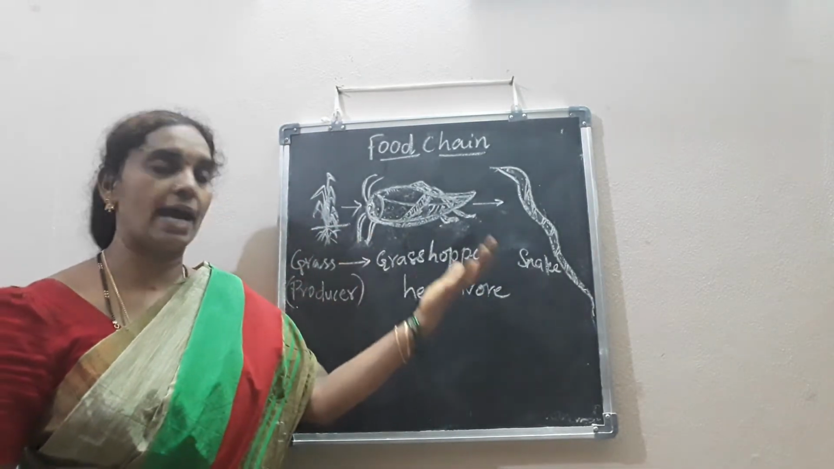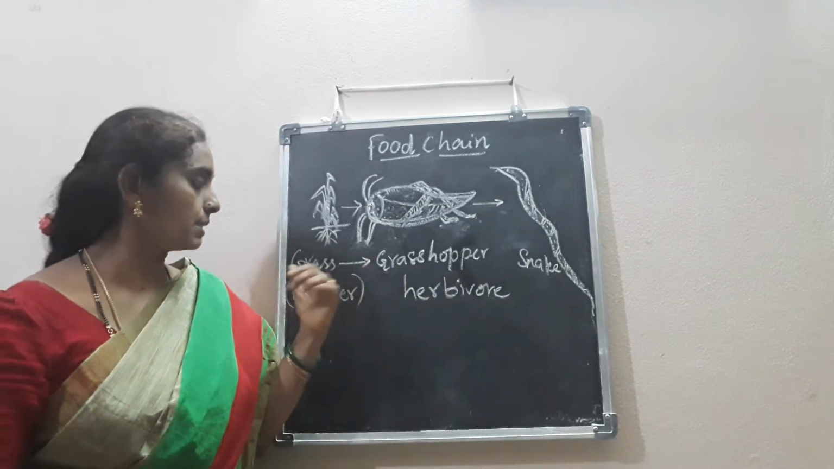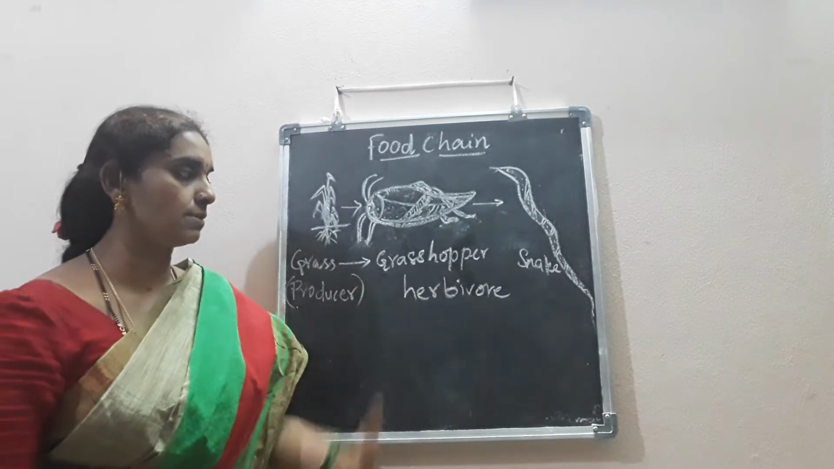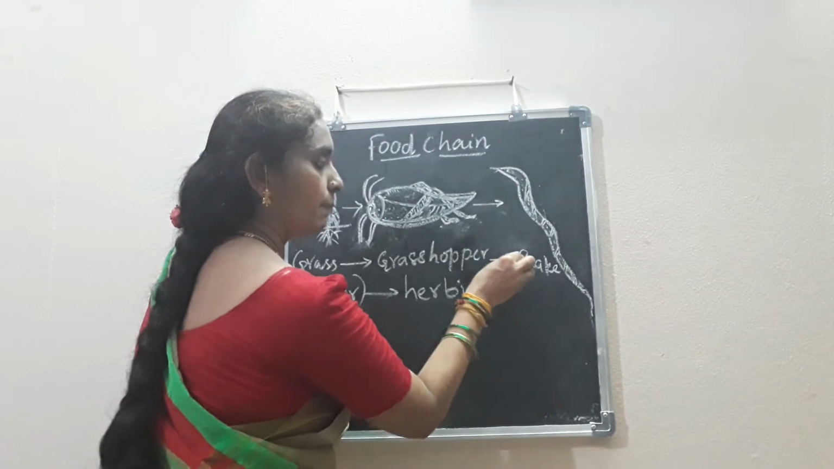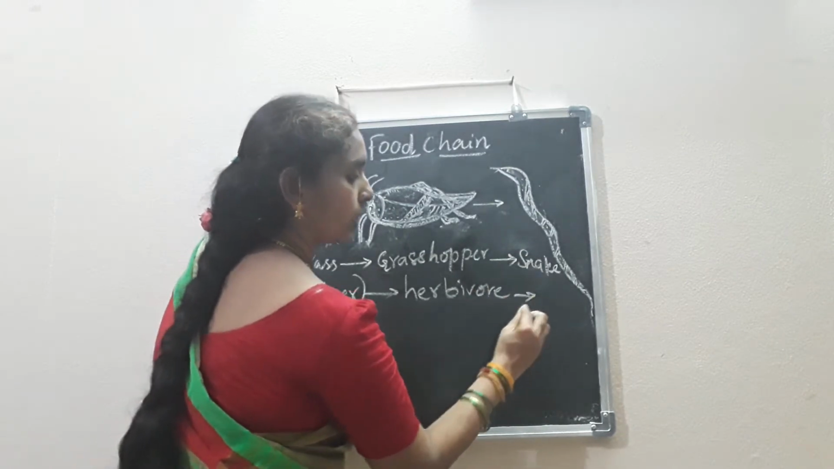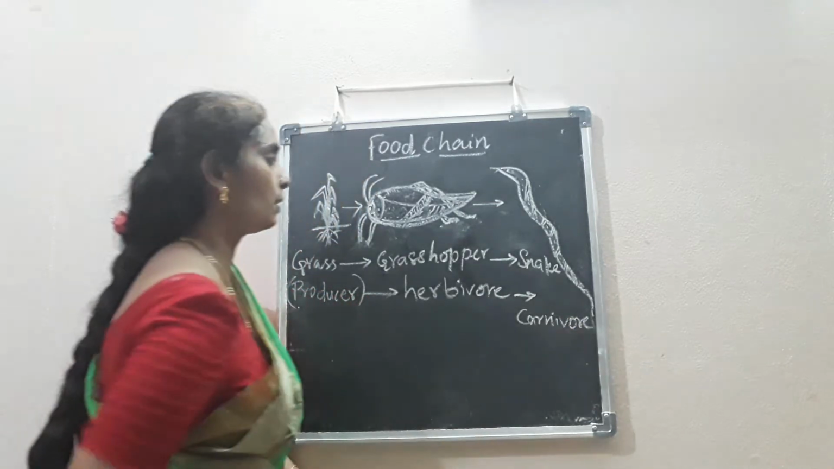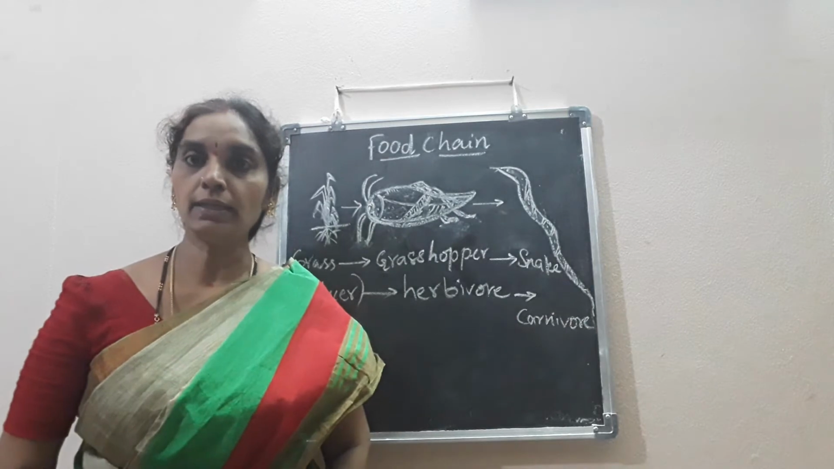Here, in the food chain, one organism depends on another organism. Plants and animals are interlinked to one another for their food. So producers are eaten by the herbivores and herbivores are eaten by the carnivores. So the snake is a carnivore. As an example, grass is eaten by grasshopper, and grasshopper is eaten by the snake.